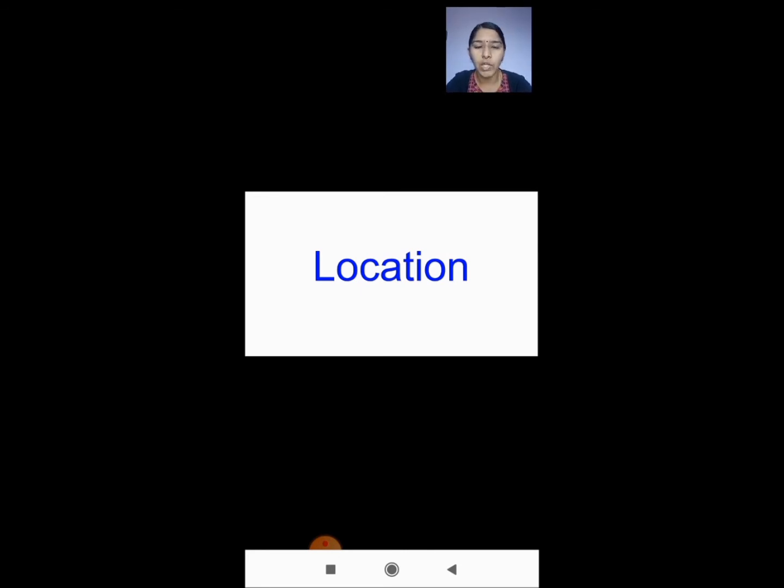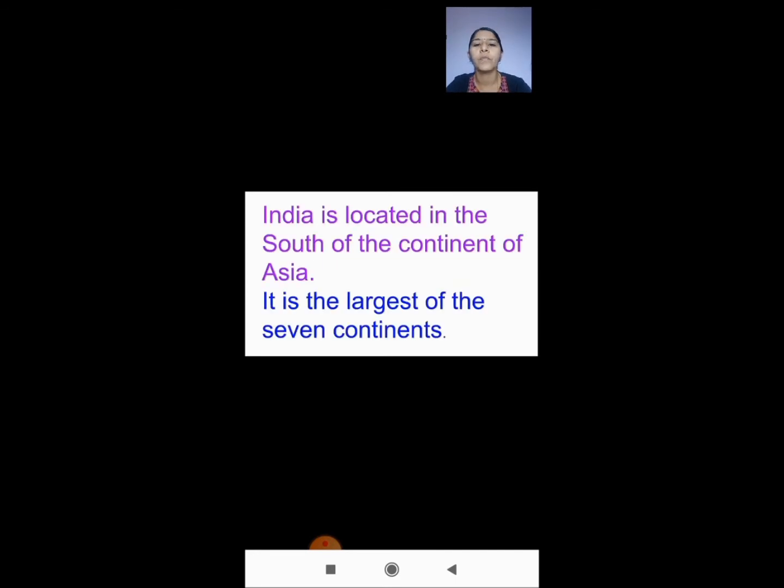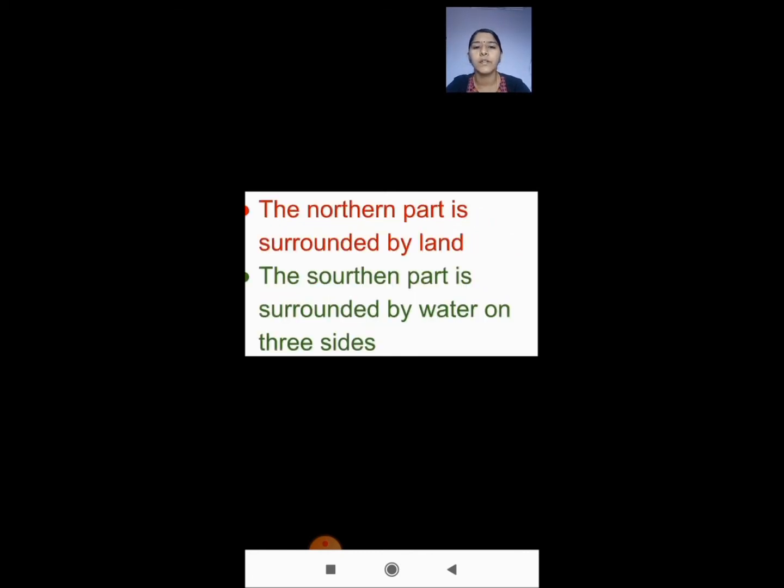Now we are going to see about the location where India is located. India is located in the south of the continent of Asia. Asia is the largest of the 7 continents. I think you will remember the continents which we studied last year. Next, the northern part is surrounded by land.